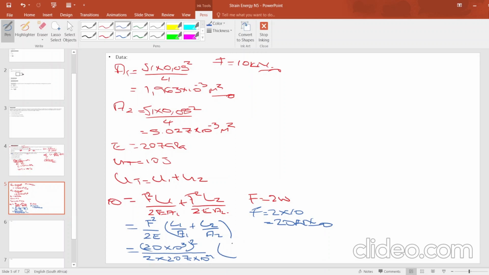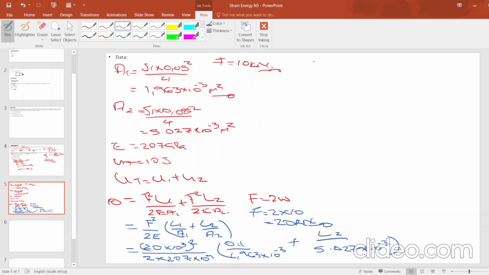We are having our length, the length for this one is 100, so it will be 0.1 divided by area 1, which we did calculate, 1.963 times 10 to the power negative 3, plus L2. We are looking for L2. Then the area for L2 is 5.027 times 10 to the power negative 3. This is what we have there.